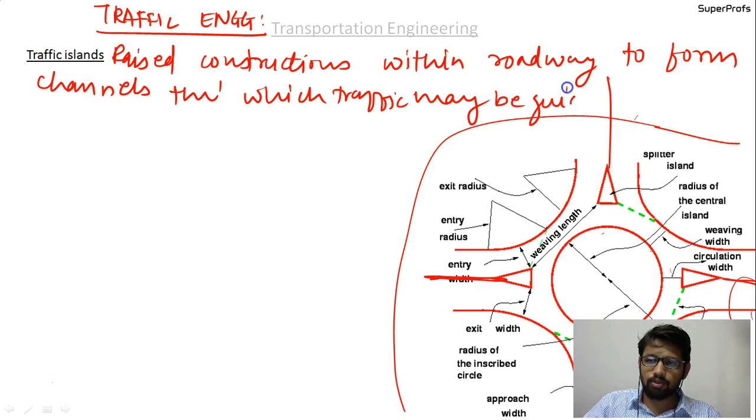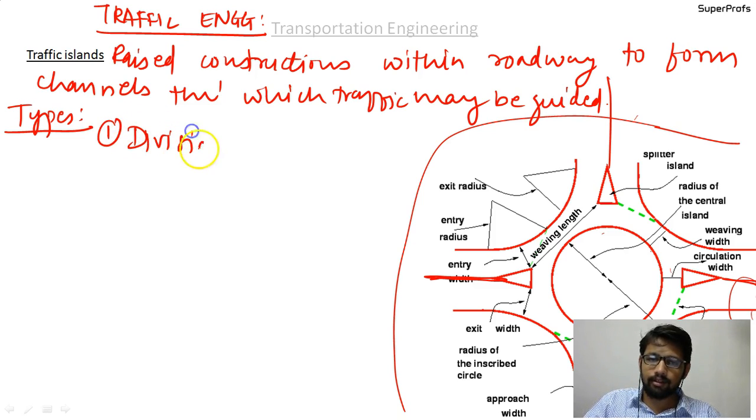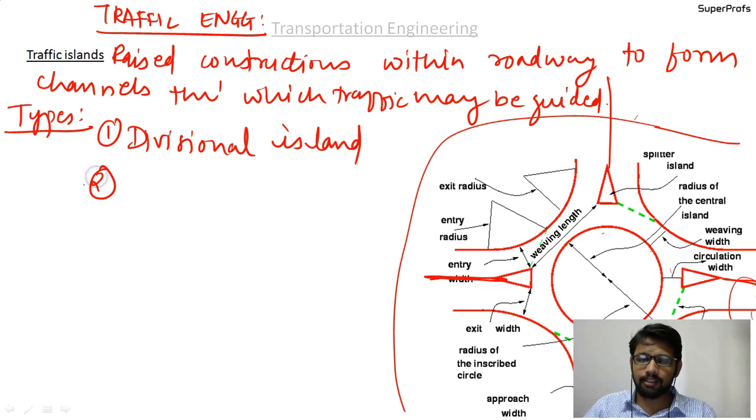Okay, so there are various types of traffic islands. Just I discussed the median, the triangular portion, the circular portion. So please write down the types. First type is the median island, the divisional island. So the name suggests, it is the divider, simply it is a divider.